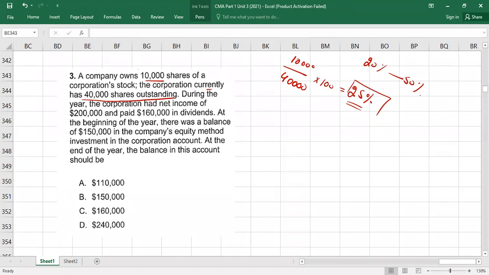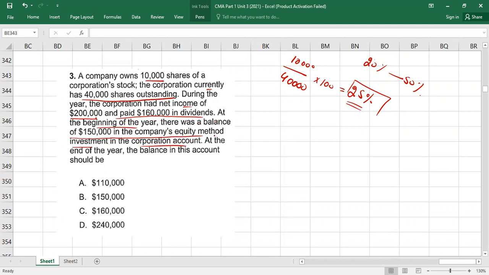Now, guys, here they're telling you that during the year, the corporation had a net income of 200,000 and paid 160,000 in dividends. At the beginning of the year, there was a balance of 150,000 in the company's equity method investment in the corporation account. This is the beginning investment.